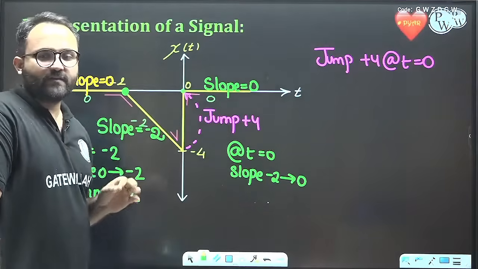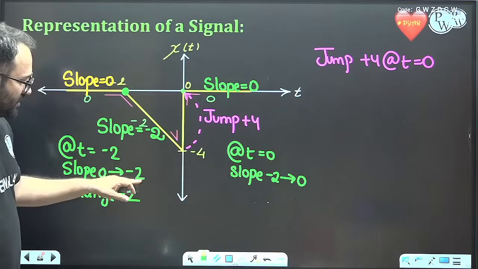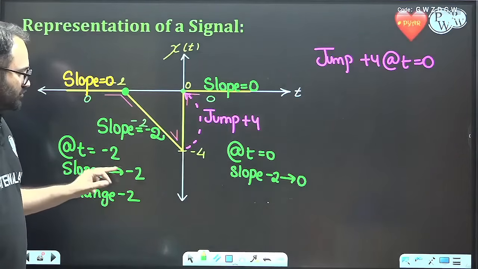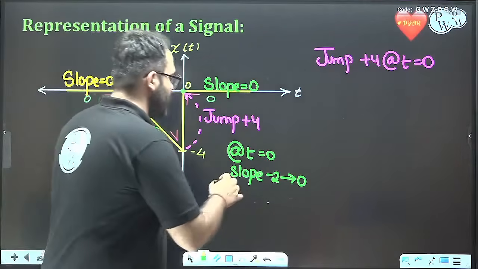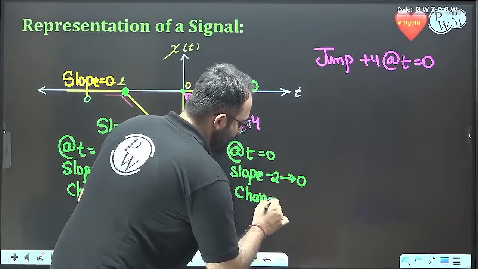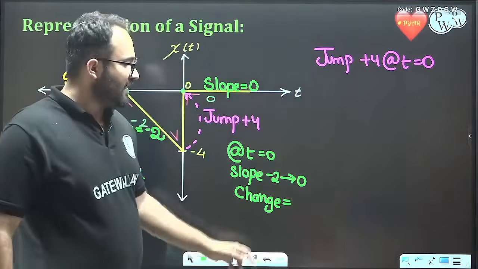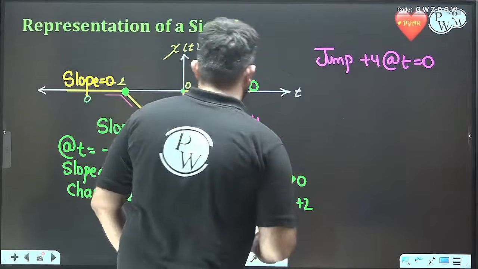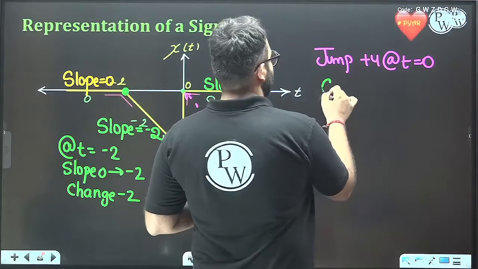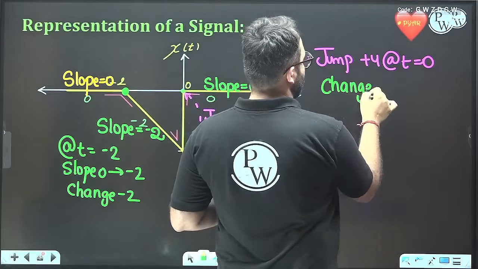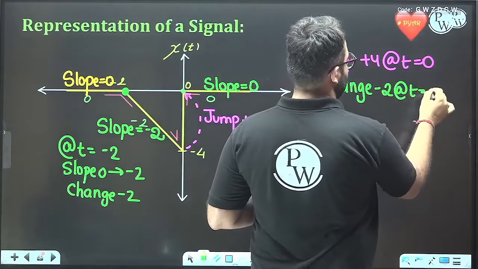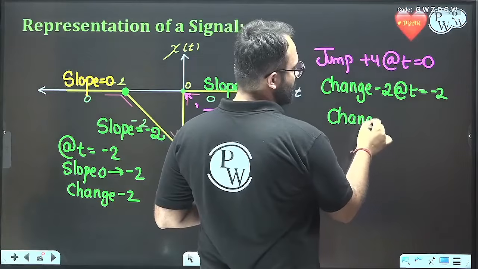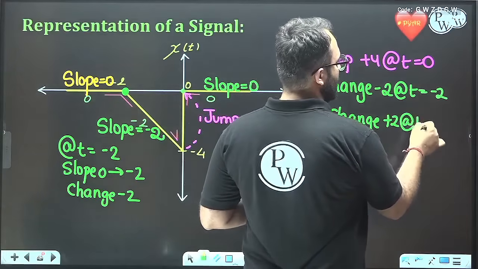The amount of change is equal to the next value of slope minus previous value, okay. So minus 2 minus 0, that is minus 2, and what is the amount of change? The next value of slope minus the previous value, that is 0 minus minus 2, that is plus 2, okay. So we have a slope change of minus 2 at t equal to minus 2. We have a slope change of plus 2 at t equal to 0.